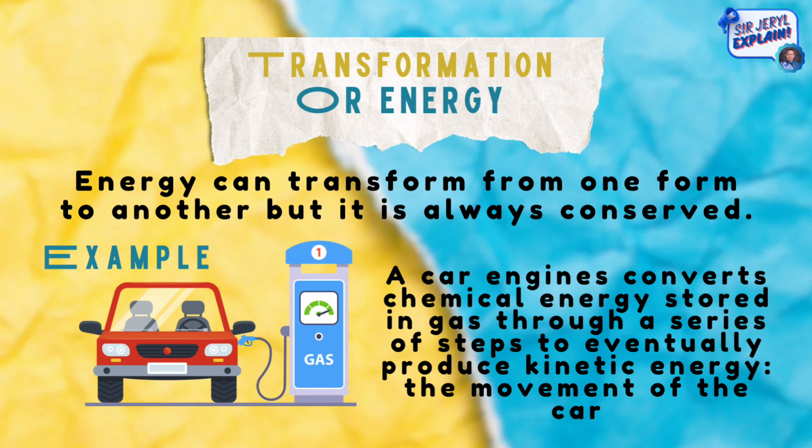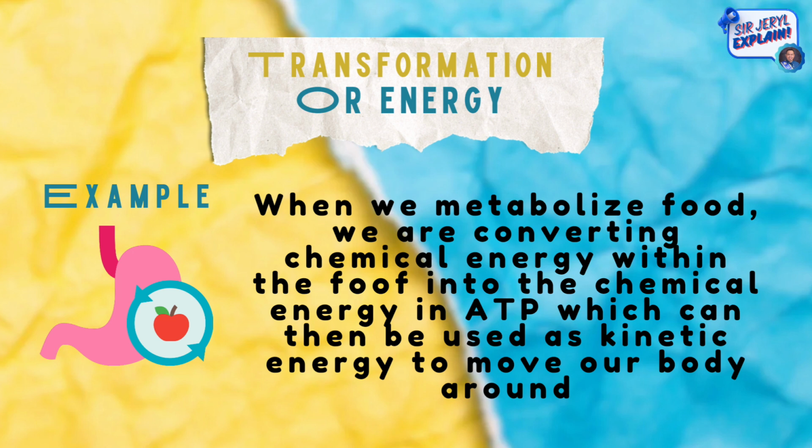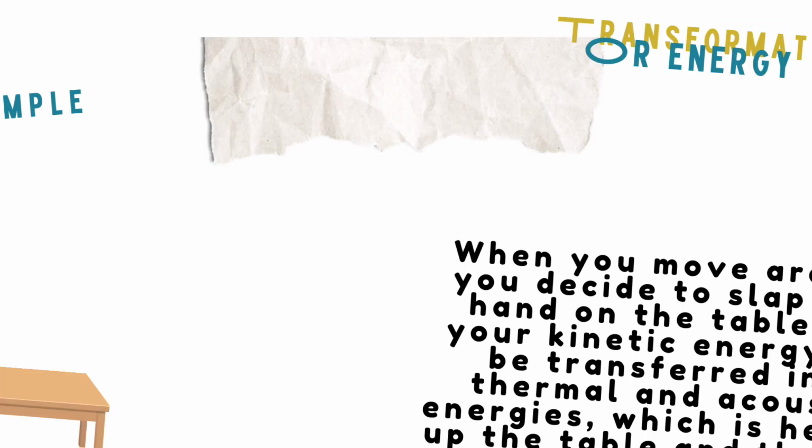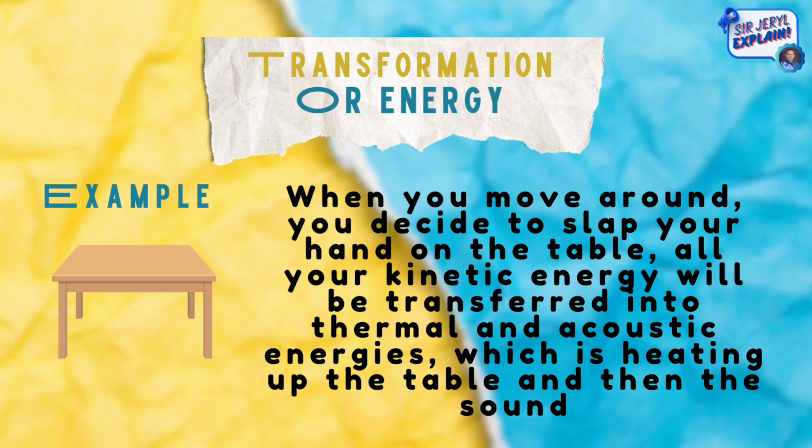Example of this is a car engine, which converts chemical energy stored in gas through a series of steps to eventually produce kinetic energy, the movement of the car. Another example is, when we metabolize food, we are converting chemical energy within the food into the chemical energy in ATP, which can then be used as kinetic energy to move our body around. Last is, when you decide to slap your hand on the table, all your kinetic energy will be transferred into thermal and acoustic energies, which is heating up the table and then the sound.